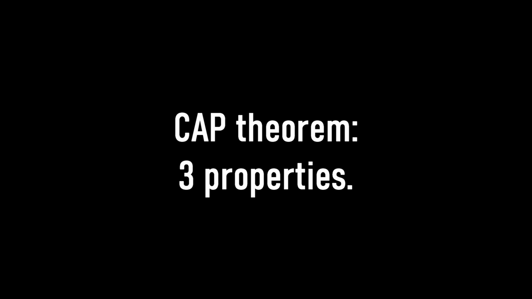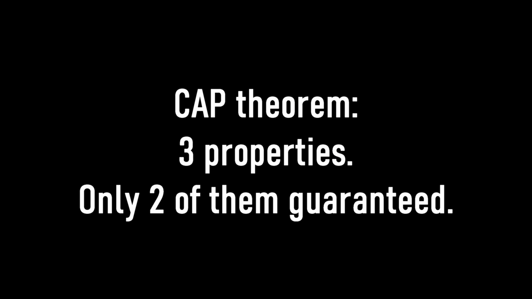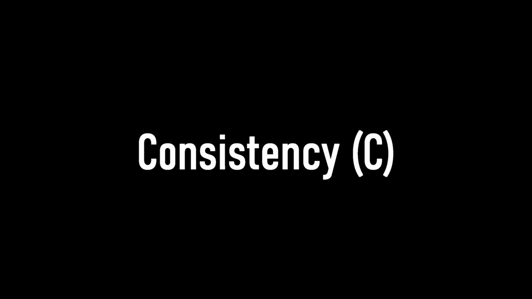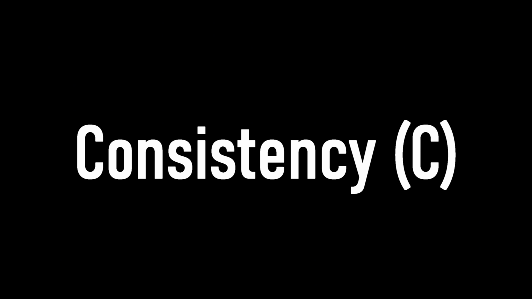The CAP theorem states that a distributed database can guarantee only 2 out of 3 properties at the same time, and these are consistency, availability, and partition tolerance. With consistency, or C, every user sees the same, most up-to-date data. With availability, or A, every request receives a response even if some data isn't the latest. With partition tolerance, or P, the system continues to operate even when network failure splits servers into separate groups.